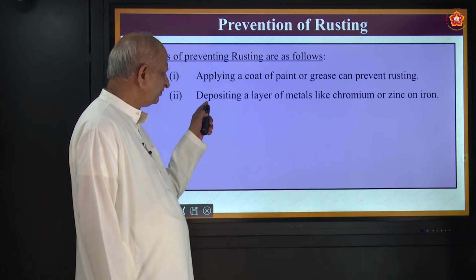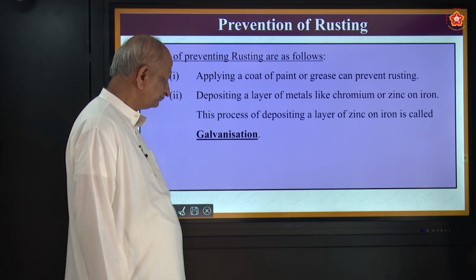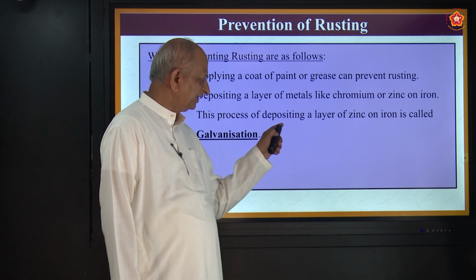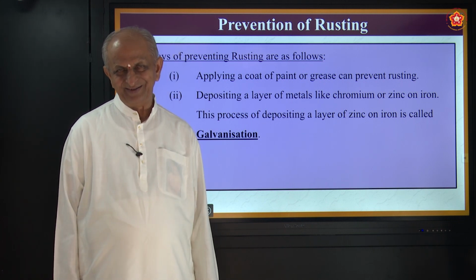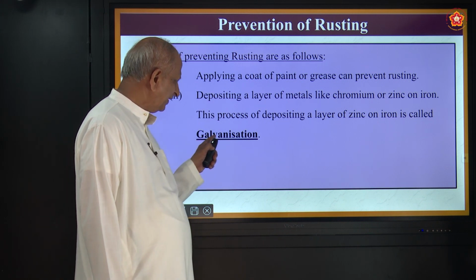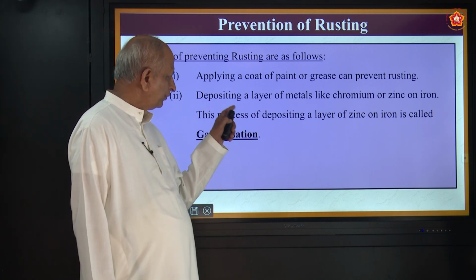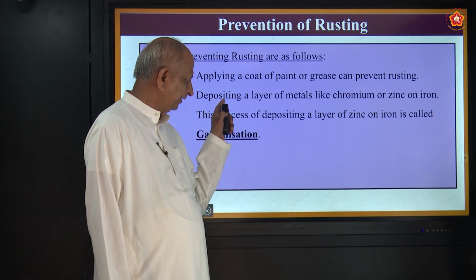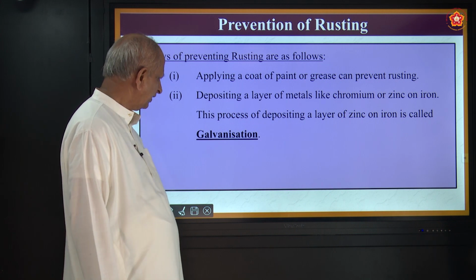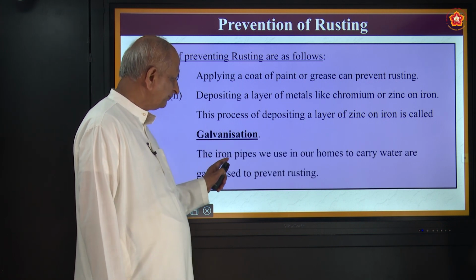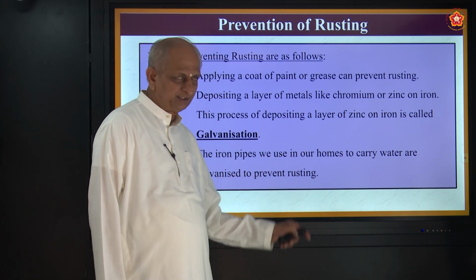One more thing is depositing a layer of metals like chromium or zinc on iron. This process of depositing a layer of zinc on iron is called galvanization. Look at the word here, galvanization. Galvanization is a process of forming a coating of chromium or zinc on iron. The iron pipes we use in our homes to carry water are galvanized to prevent rusting.